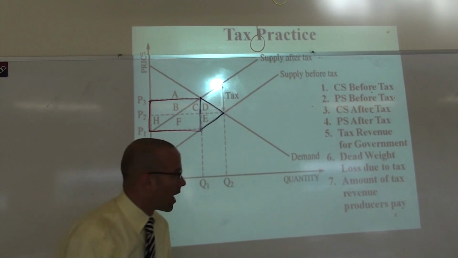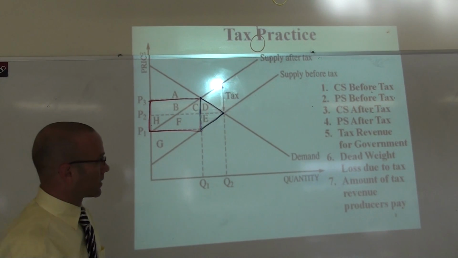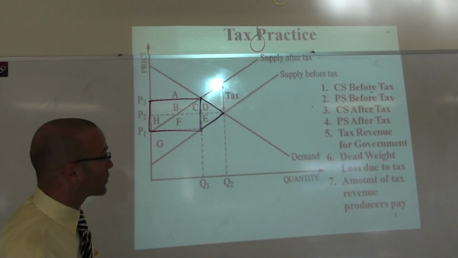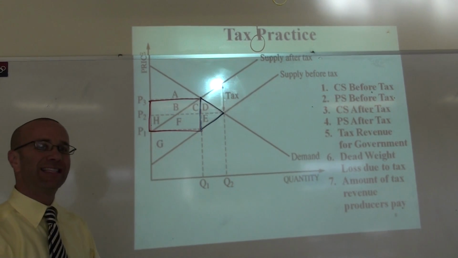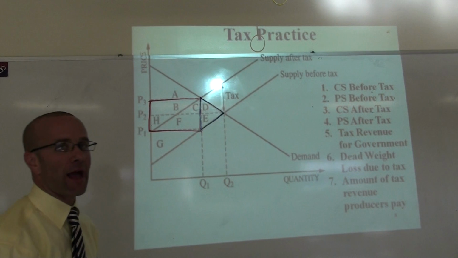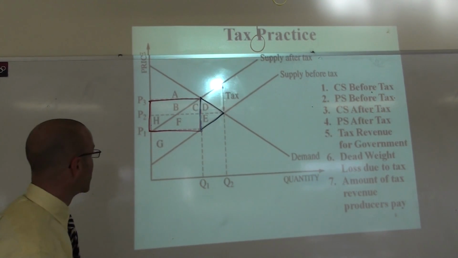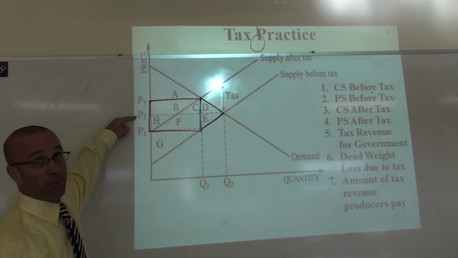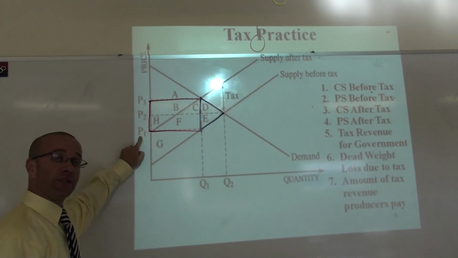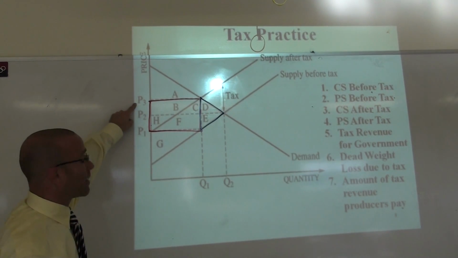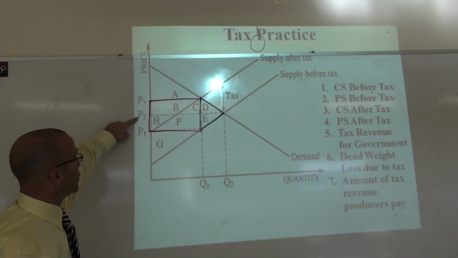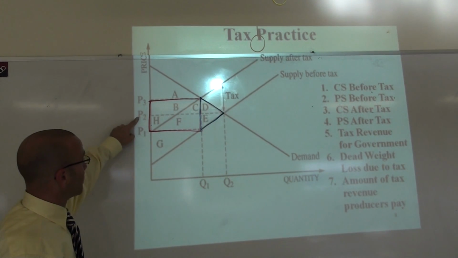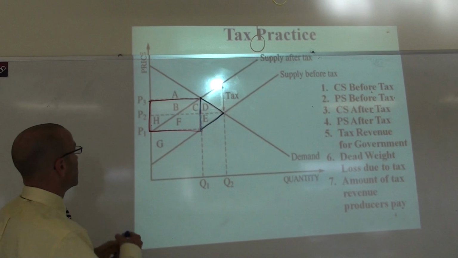Now, next question. Amount of tax revenue producers pay. What we're really looking for here is the tax incidence. Check out how you find the tax incidence for producers. Here's what they were getting, P2. Now producers are only receiving P1. Even though buyers are paying P3, producers only get P1. So P2 is what they used to get. P1 is what they're getting now.